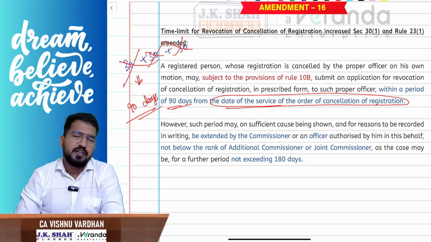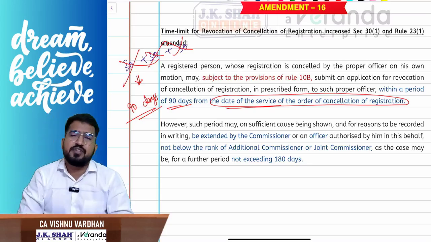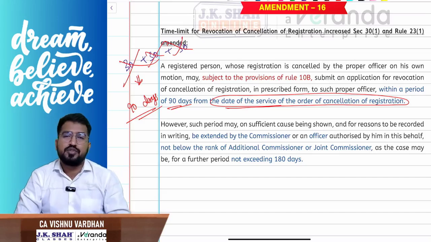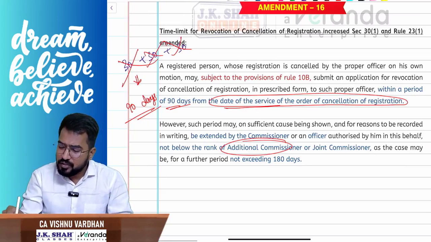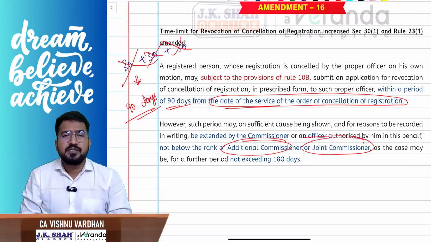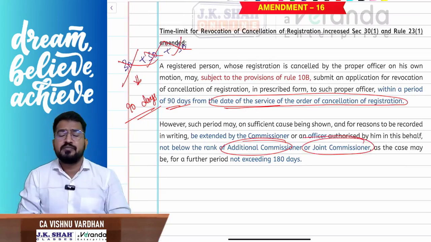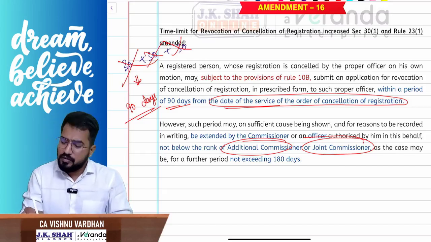Sir, that 90 days time limit is also over, sir. I couldn't apply, sir. I forgot, sir. Memory loss patient, sir. I'm sorry, sir. What should I do? Don't worry. Go to the additional commissioner or joint commissioner. Say your problems. Convince him. Make him cry because of your problems. Then what will he do? He will condone the delay.